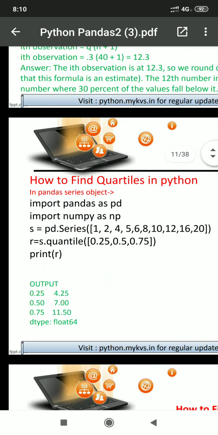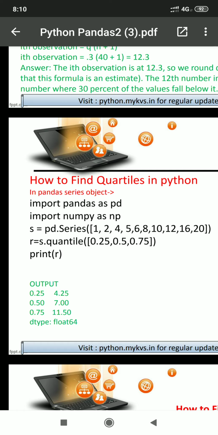Here we have one series with 10 numbers. Now for these 10 numbers we are trying to find the quartiles. We are mentioning 0.25 inside the quantile function. It means we are trying to find the 25% position value, 50% position value, and 75% position value.